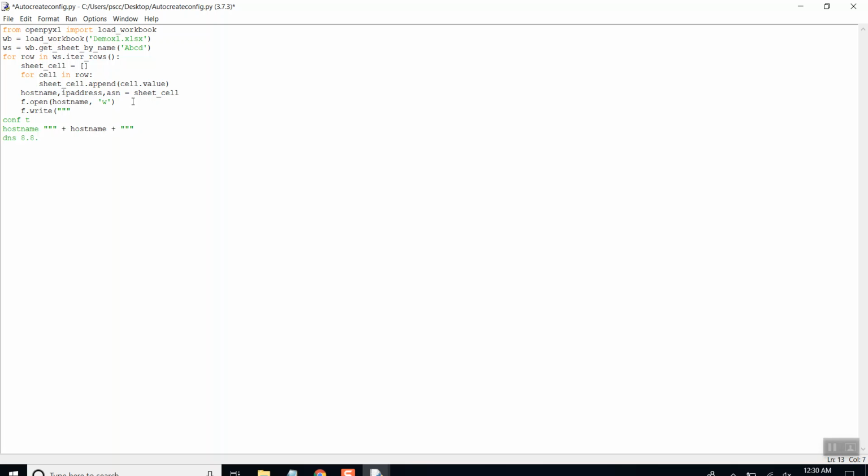DNS 8.8.8.8 or something like that, NTP, whatever we want to save. Then username, whatever the username, password, whatever the password we want to save, that should be there. Then line VTY 0 4, login, whatever password you want to save. And then let's use interface GigabitEthernet 0/0/1, and then ip address, plus what will be the IP address. The variable name is IP address, so let's copy it